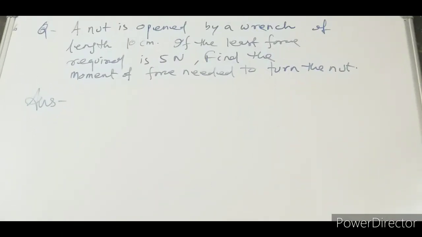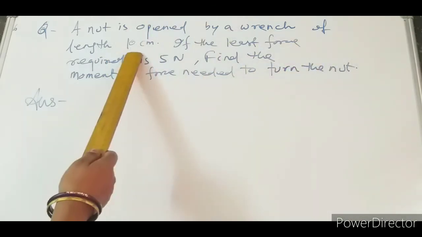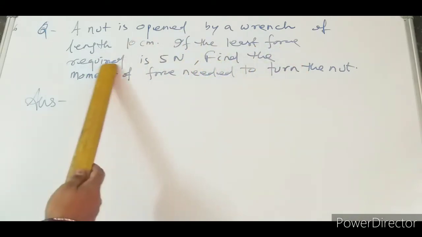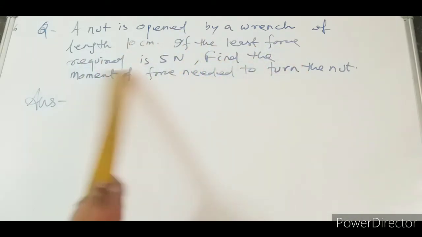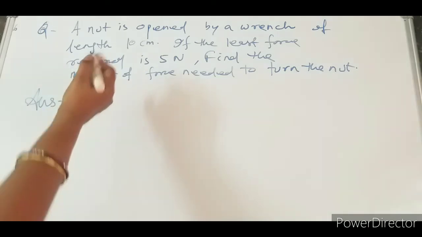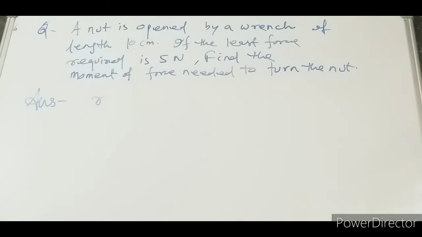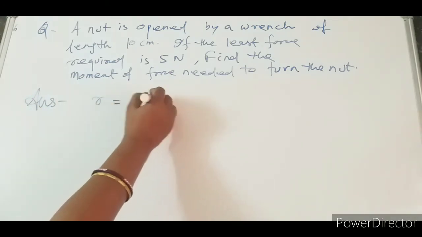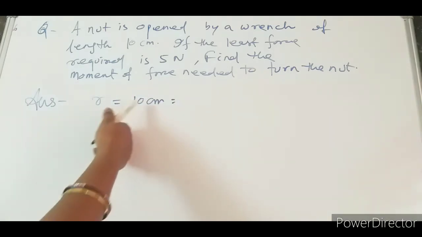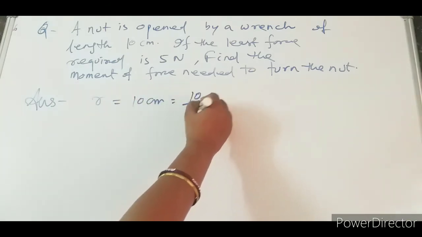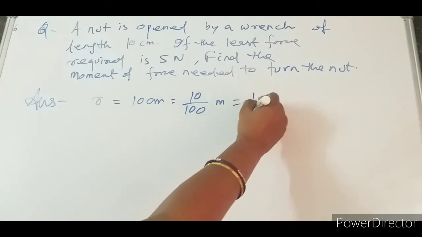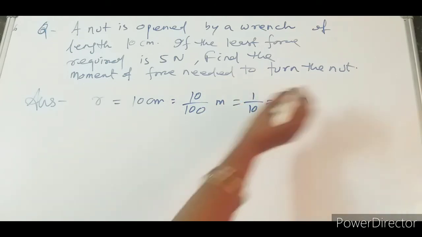Now let us take a numerical to solve. A nut is opened by a wrench of length 10 cm. If the least force required is 5 Newton, find the moment of force needed to turn the nut. Here, what length is given? We have taken R. So R, or D or X, whatever you can take, equals 10 cm. We have to convert this into meters, so this comes to 1 by 10, or 0.1 meter.